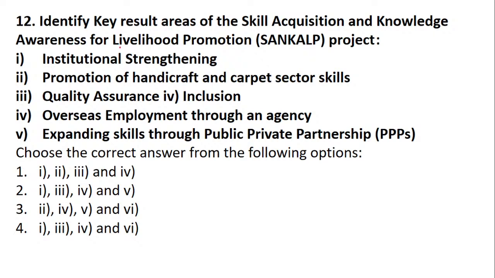Last Saturday we took this explanation, I have done it on Saturday. So today I brought the question on this. Identify key result areas of Sankalp. The skill acquisition and knowledge awareness for livelihood promotion. So what comes under it? Institutional strengthening, promotion of handicraft and carpet sector skills, quality assurance, inclusion, overseas employment through an agency, or expanding skills through public-private partnership. So what are the key areas of Sankalp?